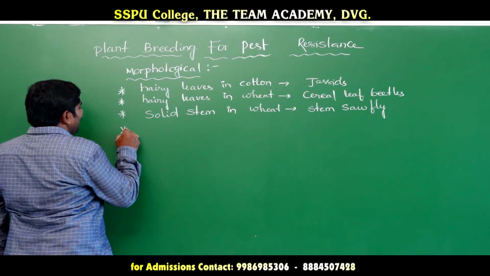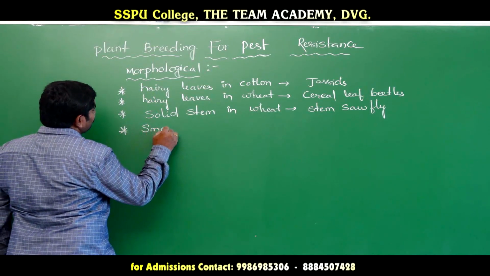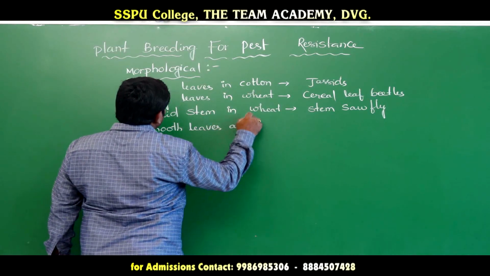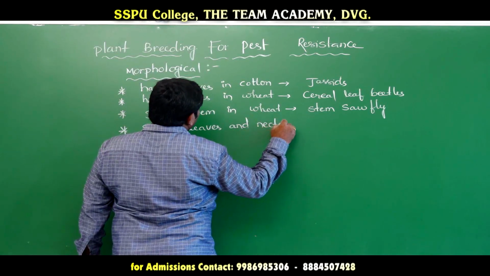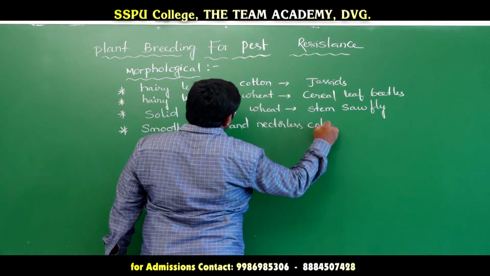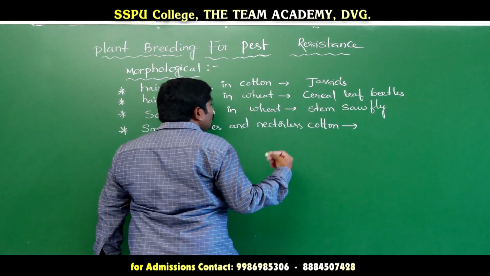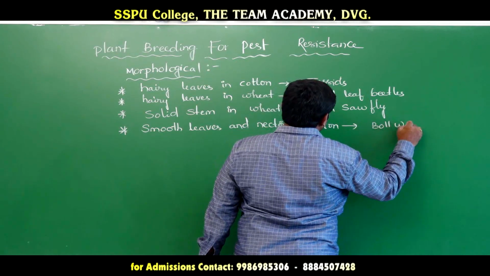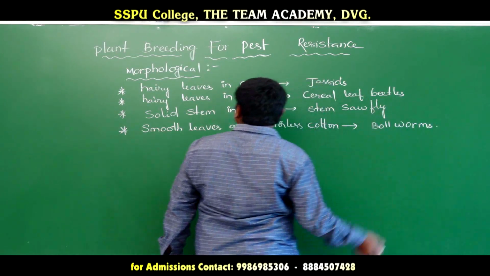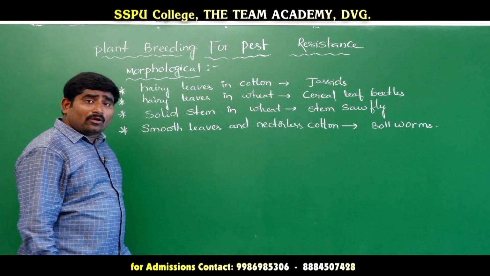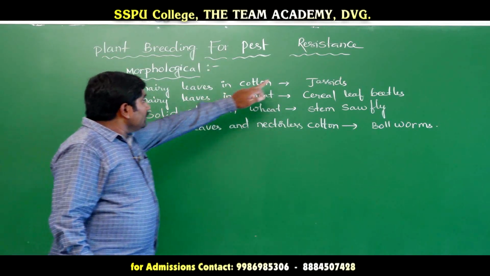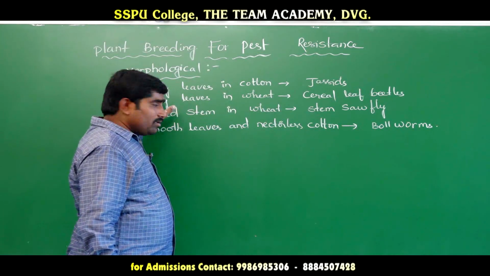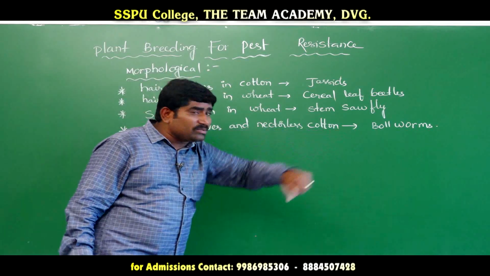Next one is smooth leaves and nectarless cotton. Smooth leaves and nectarless cotton do not attract bollworms. Here one thing we have to understand, one doubt you may get: jassids do not affect the plant when hairs are there, and when smooth leaves are there, bollworms will not attack.